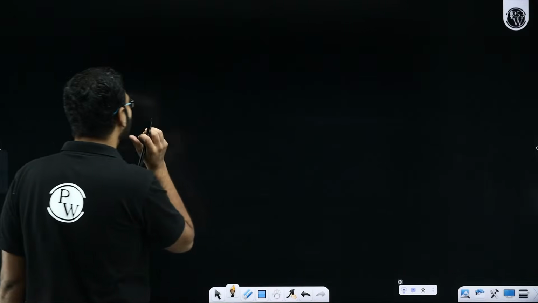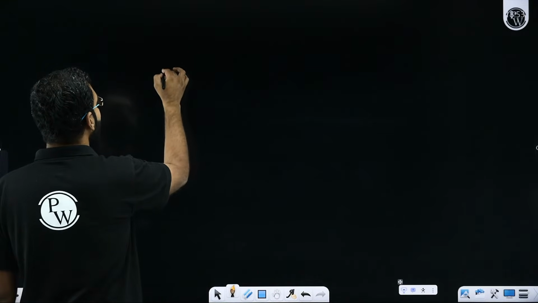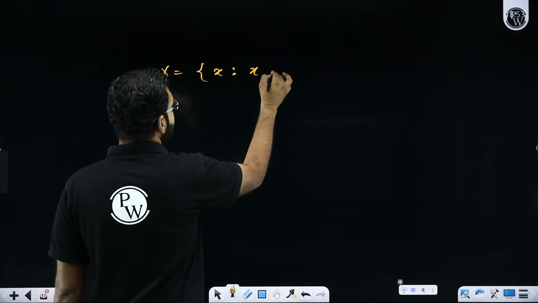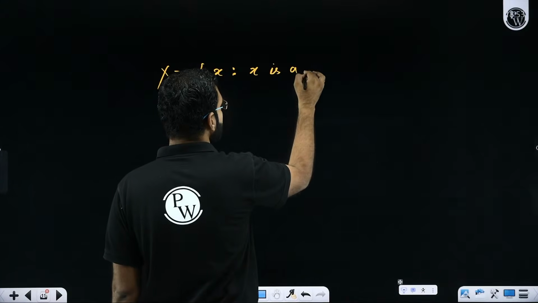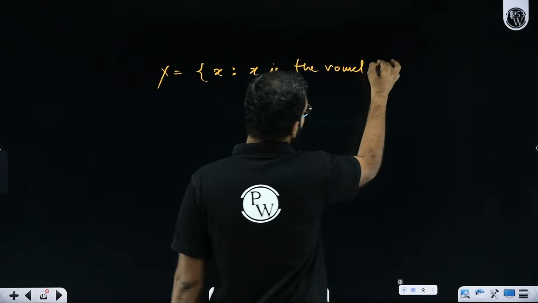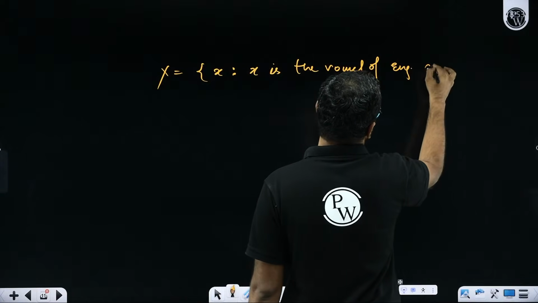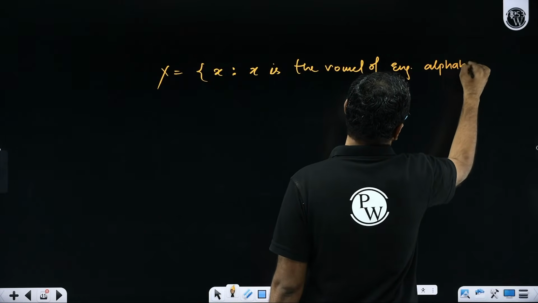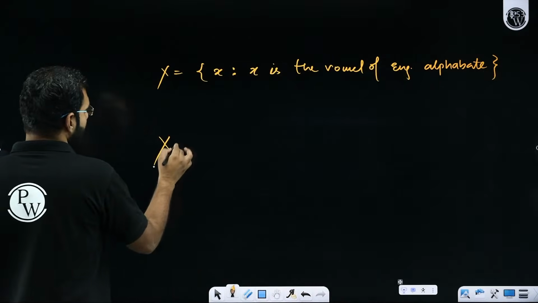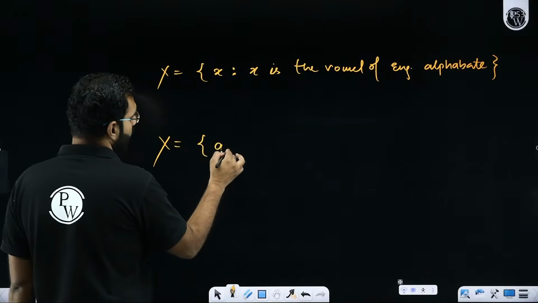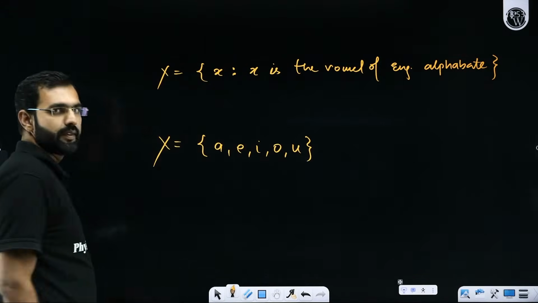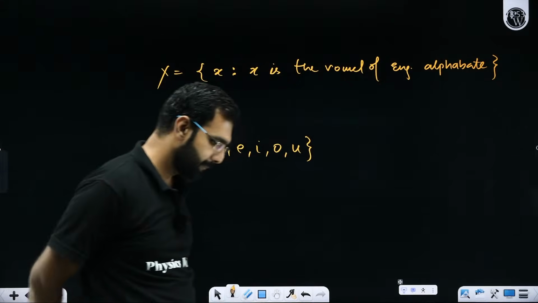For example, one more case we'll take. Let's say here I define a set X where I say it contains x such that x is a vowel of the English alphabet. Yes or no? So this is one of the ways of writing a set X. Another way of writing the same set X will be what? Sir, vowels of the English alphabet are A, E, I, O, U. So these are also the elements of this set.